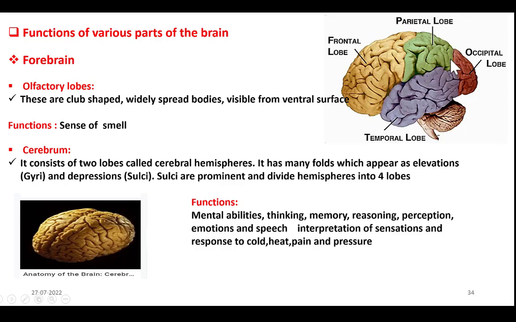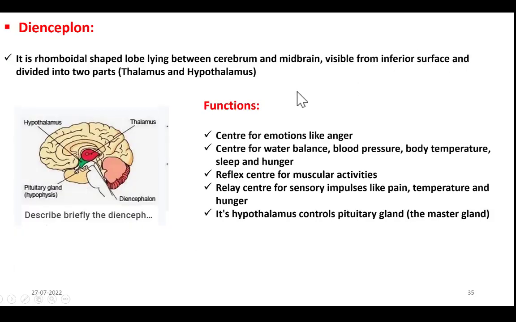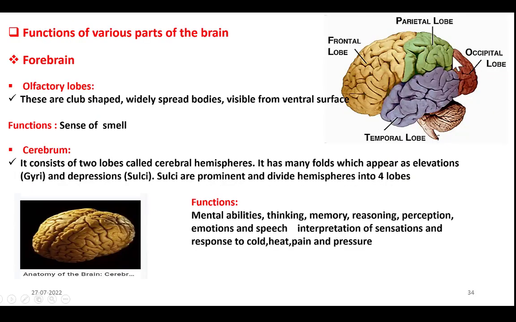Because of this gap, we have a parietal lobe and occipital lobe. Because of this sulci, we have temporal lobe. So the hemisphere is divided into lobes: frontal, parietal, occipital and temporal. So this is about cerebrum.